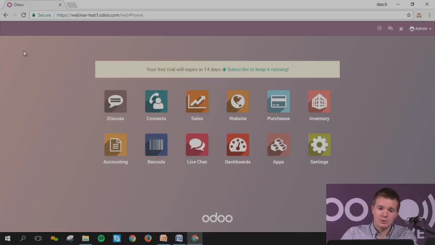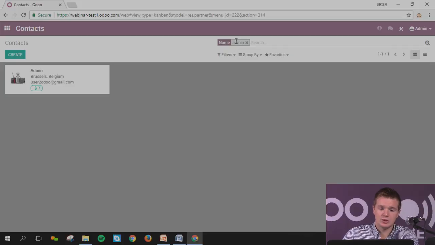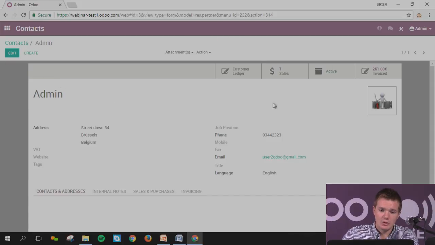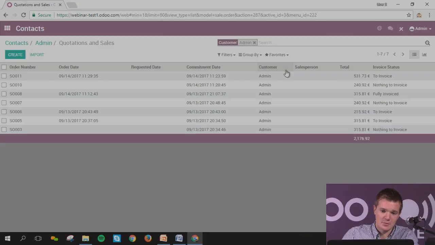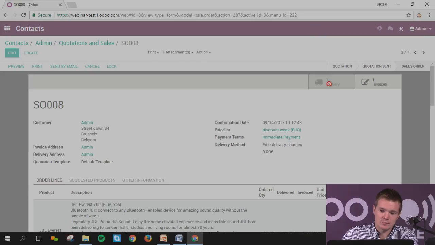Or he can put his name. Let's imagine you go to contacts. You've got admin, let's imagine, which is the client. Click on him. You can see all the sales orders linked with this customer. So everything is integrated. You've got all the orders linked with the customer, and you can see, let's imagine, SO8. And you can see the delivery, let's imagine.